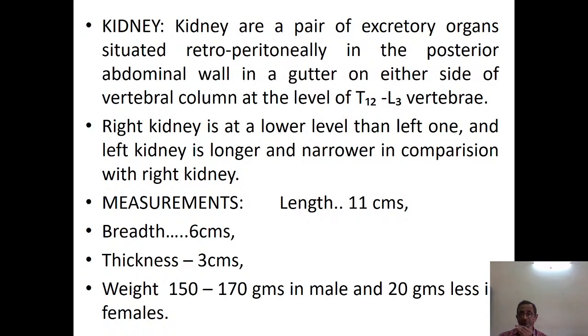Now, comparatively, the right kidney is at a lower level than the left one. The right kidney is at a lower level because the liver is occupying most of the space, so it pushes the right kidney to a lower level. On the left side, there is nothing to push the left kidney, so the left kidney is at a bit higher level. Then the left kidney is longer and narrower in comparison to the right kidney, which is broader and shorter.